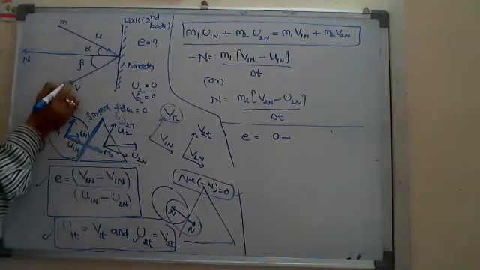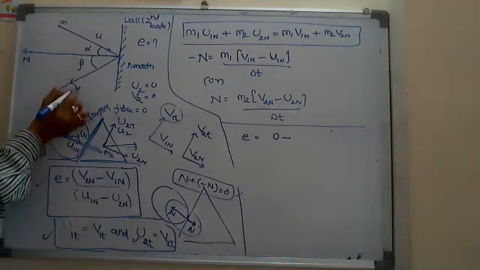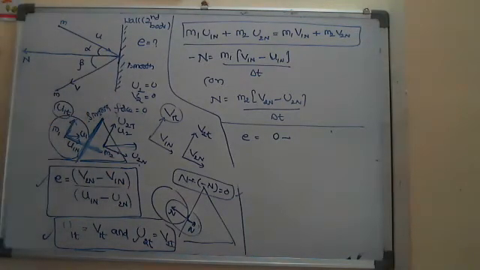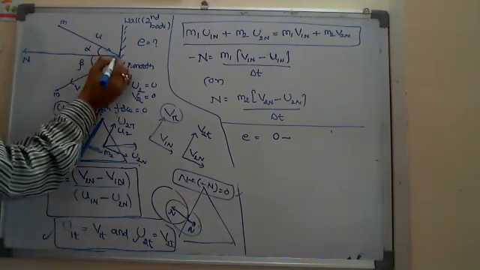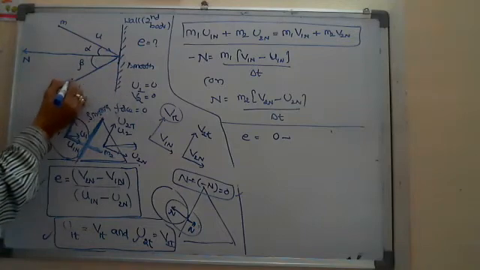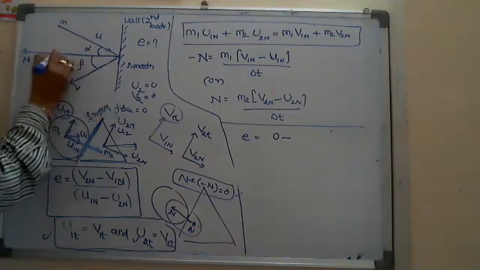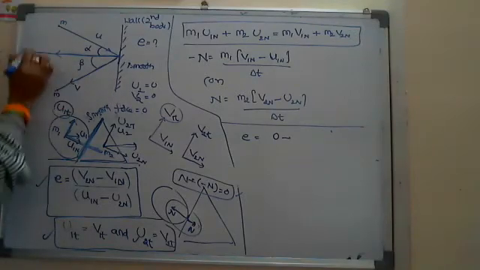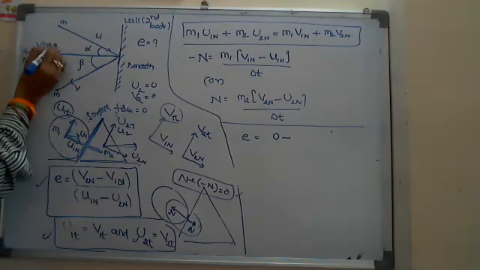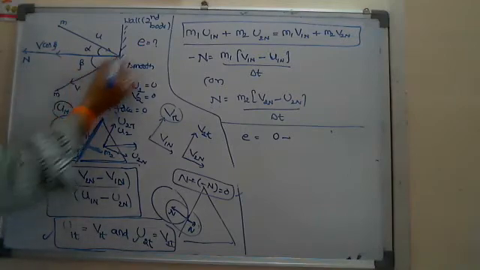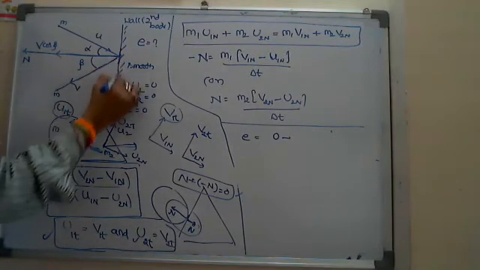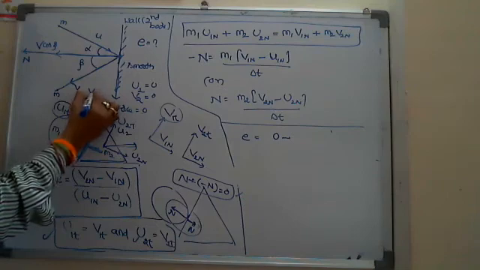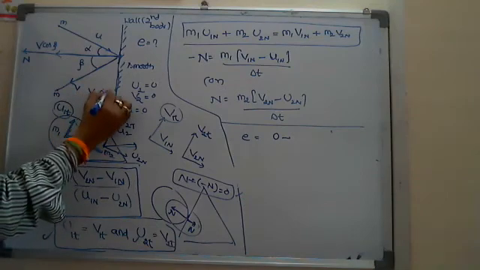The first body has velocity v in this particular direction, but I require it in the normal direction, so I have to resolve this component. In this direction I am getting v cos theta, and for the other component, downwards, I get v sin theta.